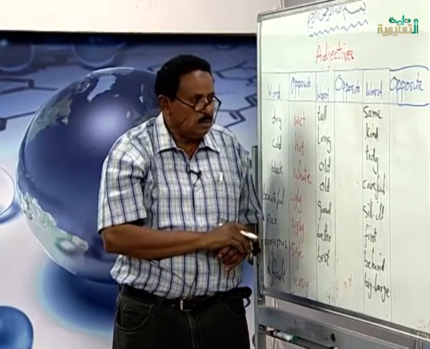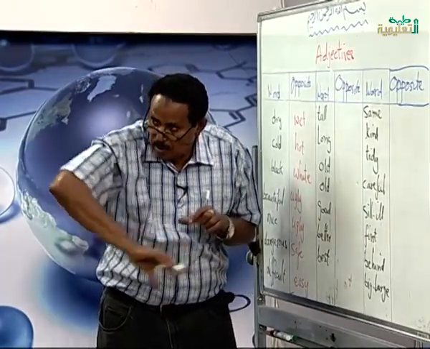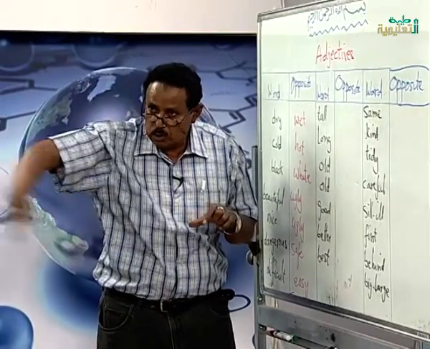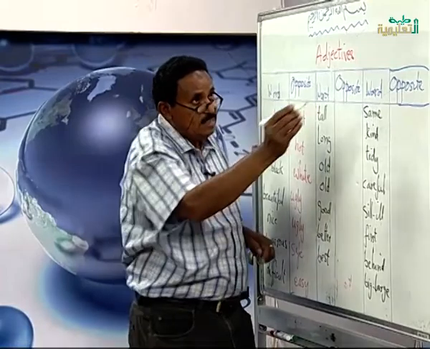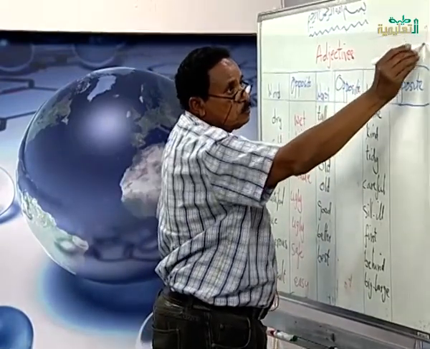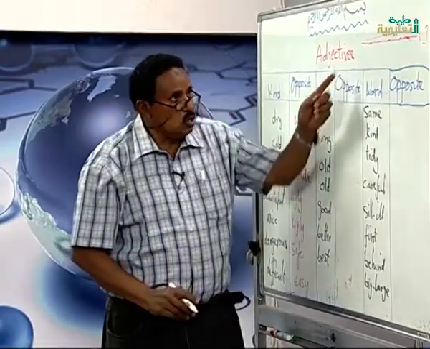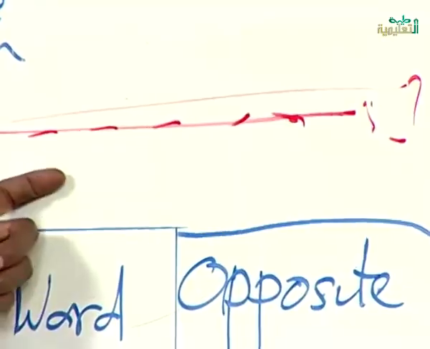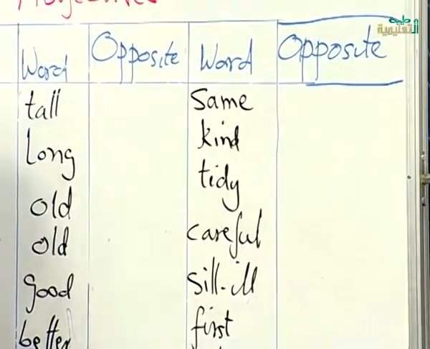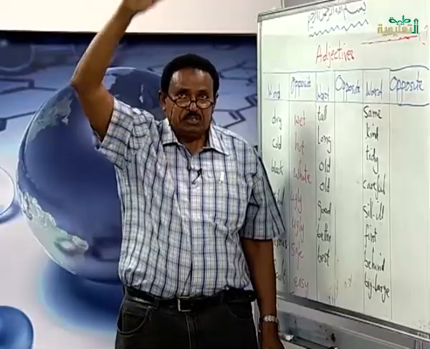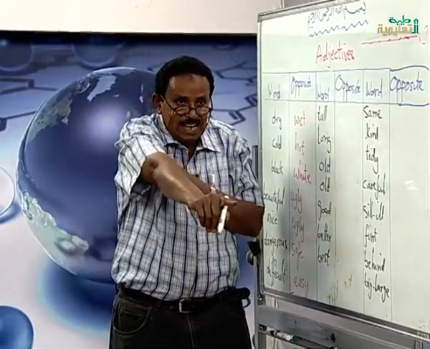If you want to speak about something horizontal, like a train, you say long train, not tall train. But tall tree, tall man, tall boy, long train, long stick, long snake.